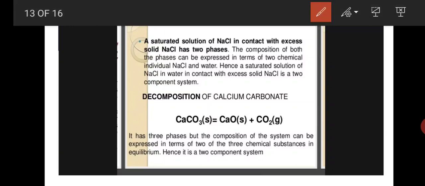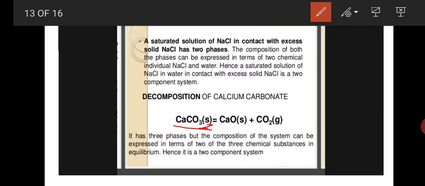Decomposition of calcium carbonate. Here we are seeing the decomposition of calcium carbonate. Calcium carbonate's formula is CaCO3. The S in brackets means that it is in the solid state. So the phase of this chemical compound, calcium carbonate, is solid, and we write S in brackets. S means solid state.